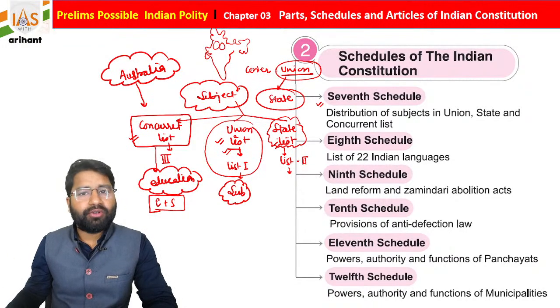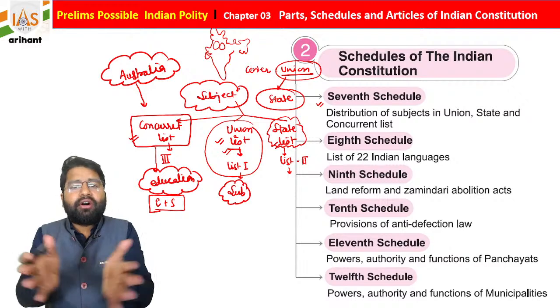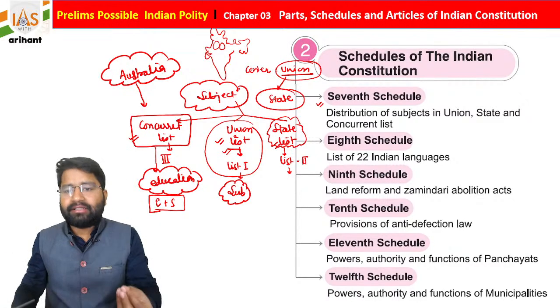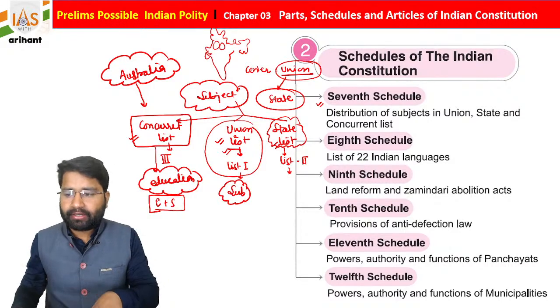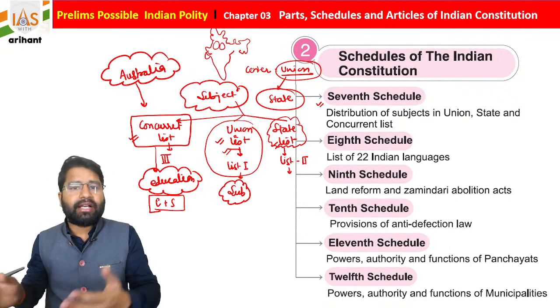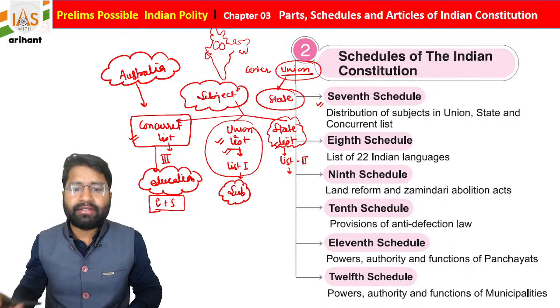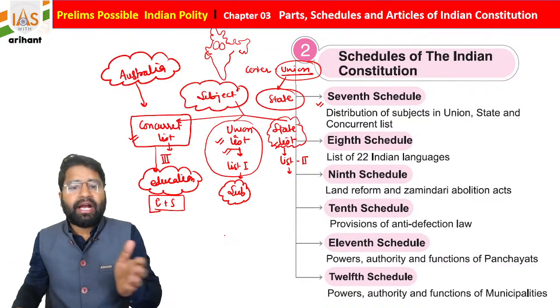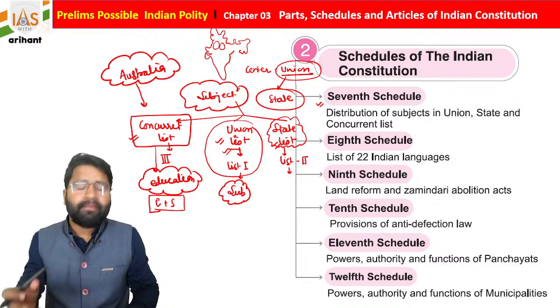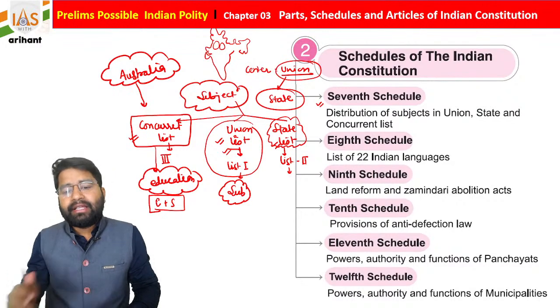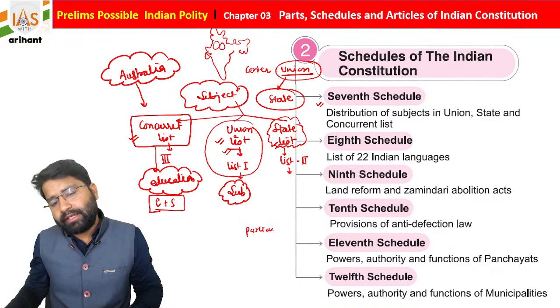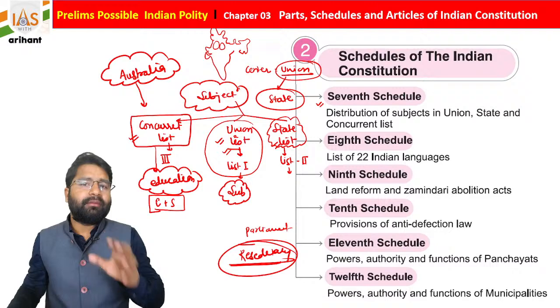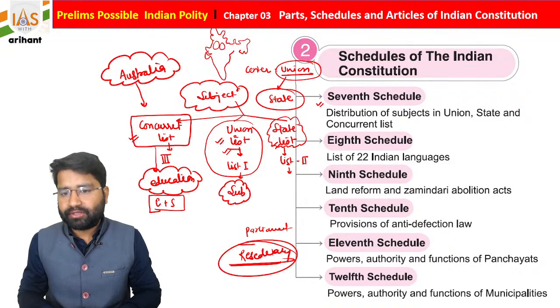So under the 7th Schedule of the Indian Constitution, there is a distribution of power between the Centre, state, and the third list is the Concurrent List. Over the Concurrent List, the state as well as the Union both can create any law as well as any legislation. Students, one very important thing: let's suppose some provision arises which is not included under list 1, list 2 or list 3. In that case, Parliament has the sole right, and this power is called residuary power. Parliament can make law over that provision, students. I hope you got it.